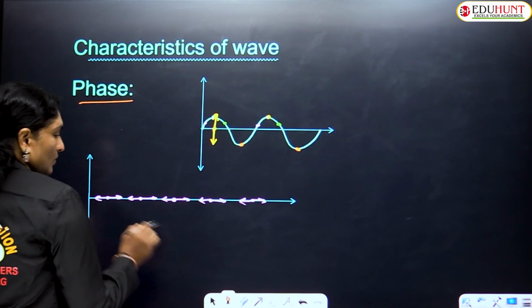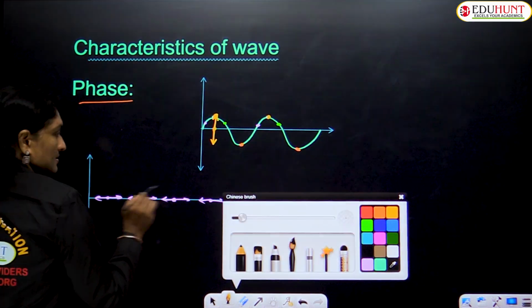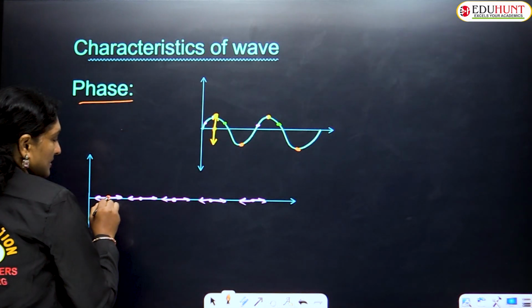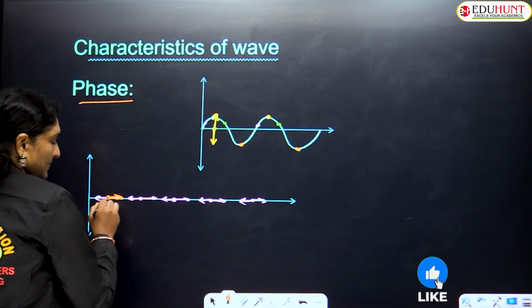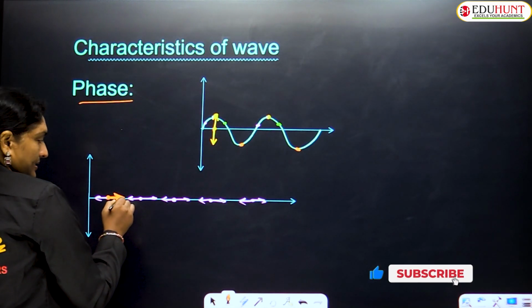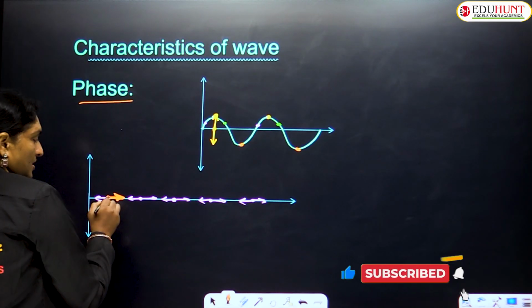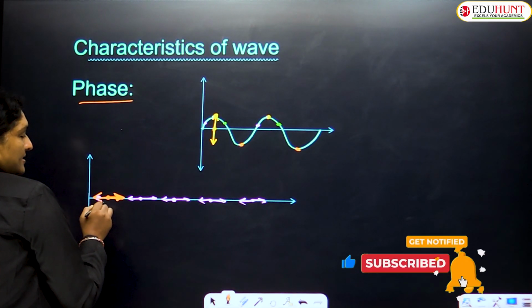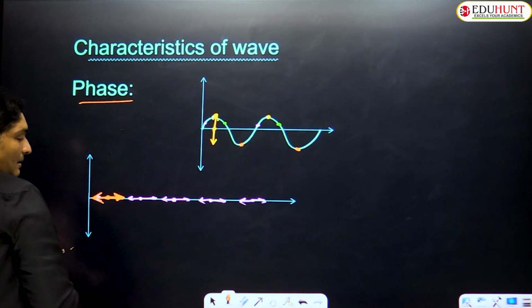If you consider only one particular particle, it moves forward from the mean position to the extreme position towards the right, again from the extreme position to the mean position, back to the extreme position on the left side, and coming back to the mean position.